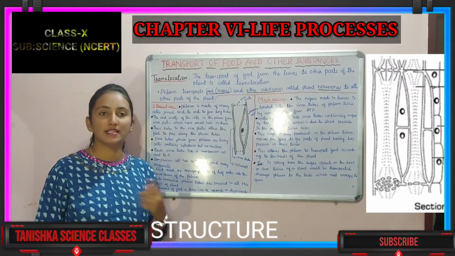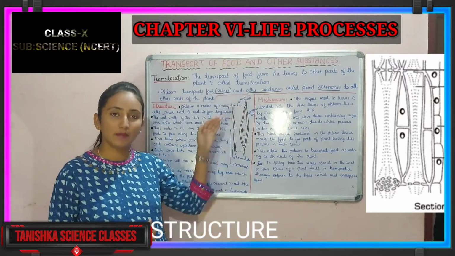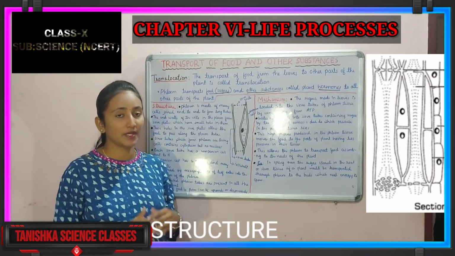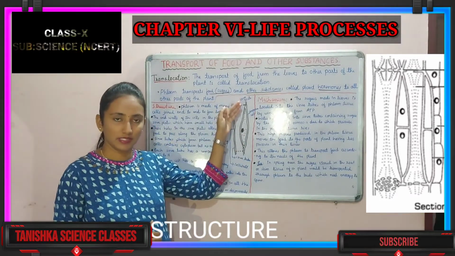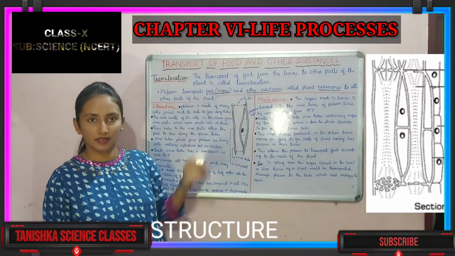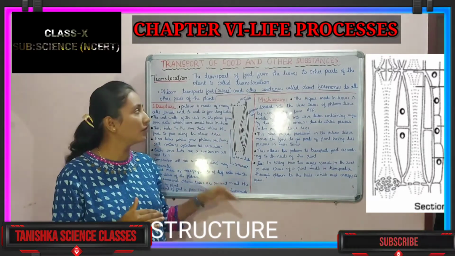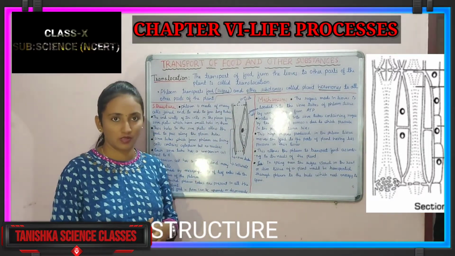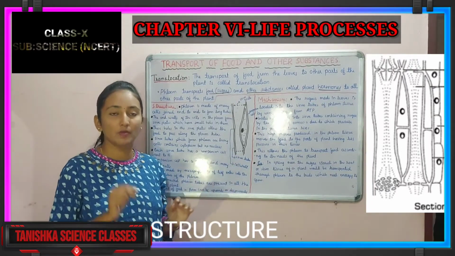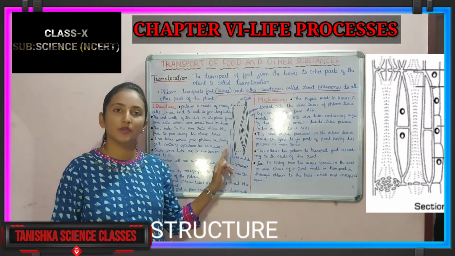You have studied the structure of xylem tissue, how it is connected cell to cell. Same as xylem, in phloem also we can observe that the cells are connected end to end. Here one cell is connected to another cell. They are connected end to end and form a long tube-like structure. The ends of the cells are not completely broken down, so there is continuity between the cells. This is what a phloem tissue is.